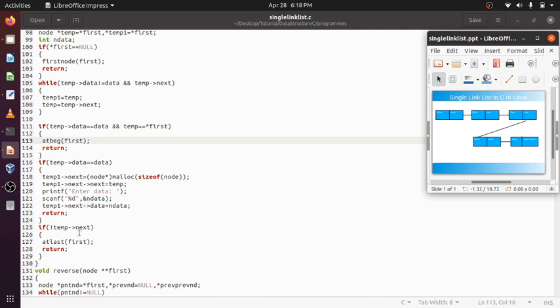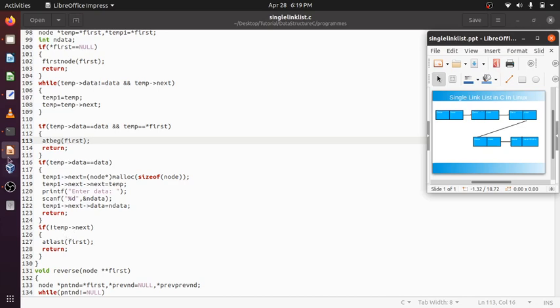And suppose the data is matched in the last element, then within this if, the control will go and return. If this if statement doesn't get executed, it means data has not been matched. If it is not matched, at the last I will be adding. That is the same as adding at the last, because no data has been matched.